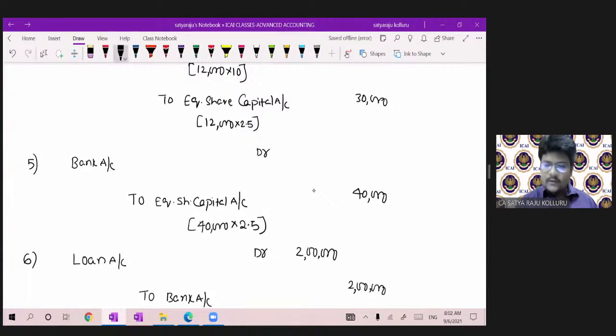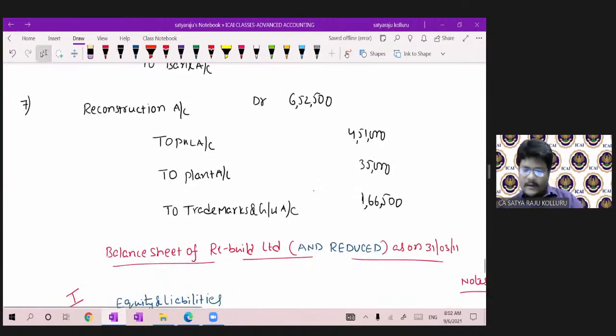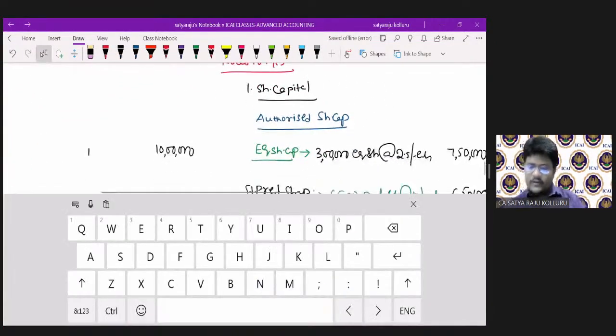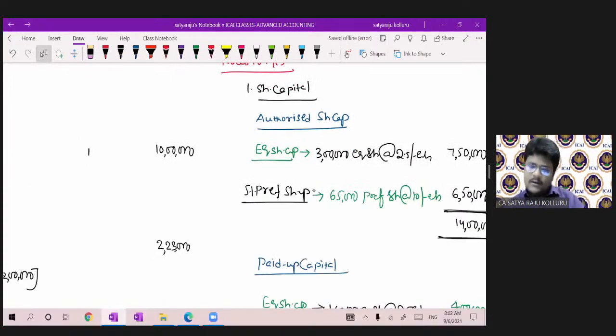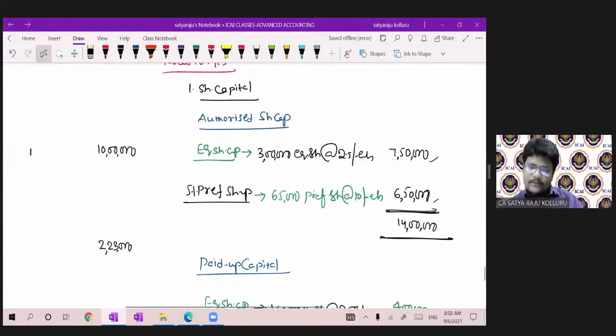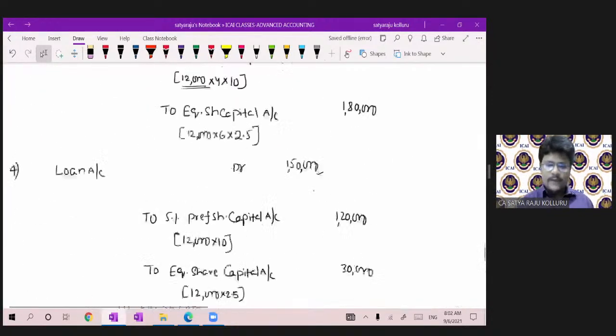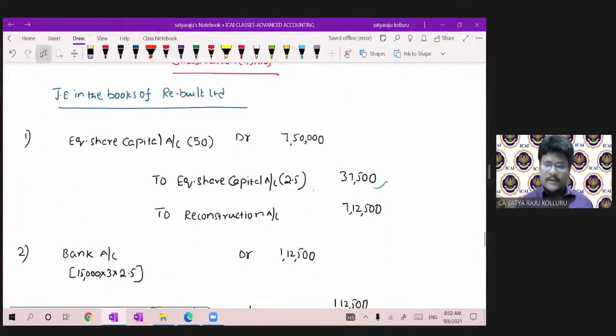Agreed with you. So that's the reason why the bank balance was insufficient. Right now we got the correct positive bank balance. Once again, here I changed, so here also I have to change, right? That is equity share capital. Now how much, guys? Please all of you recalculate the equity share capital once again.